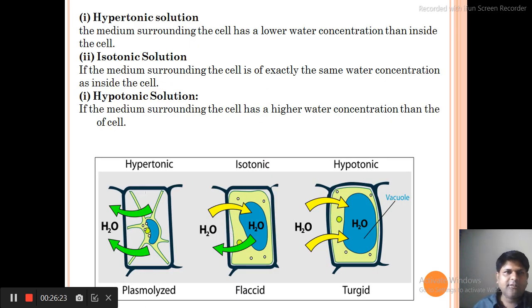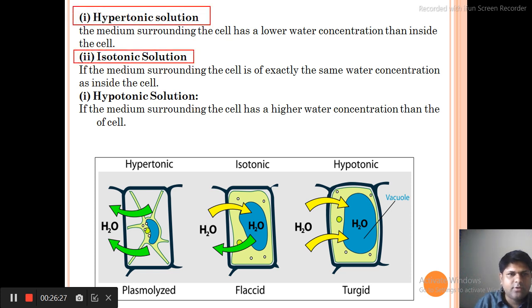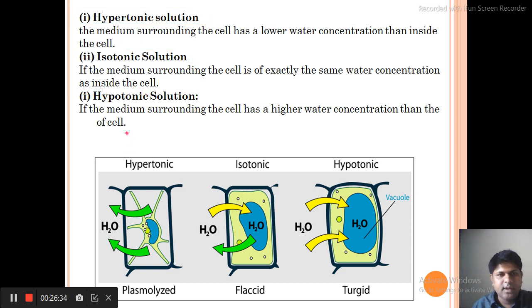If we talk about the different types of solutions, there are hypertonic, isotonic and hypotonic solutions. What is a hypertonic solution? Here we are talking about the solution outside.